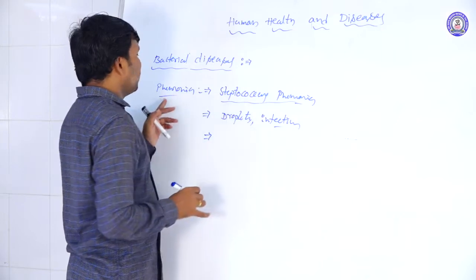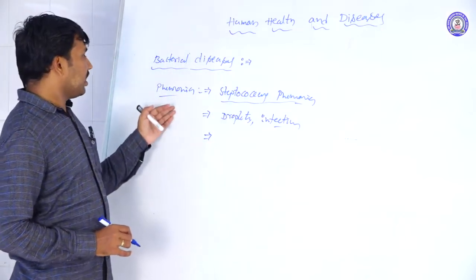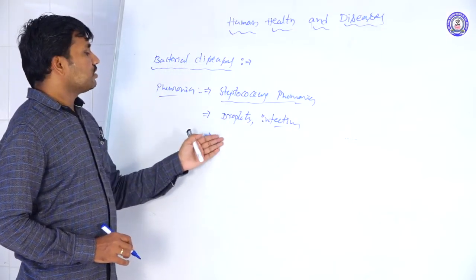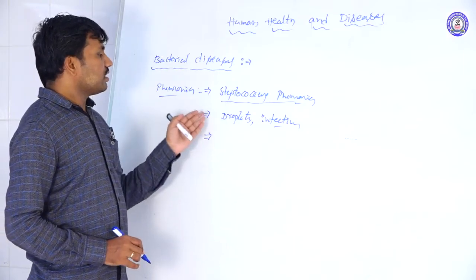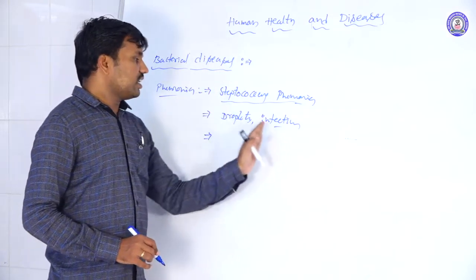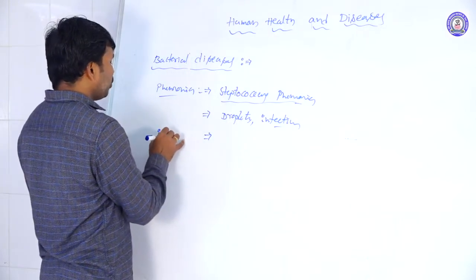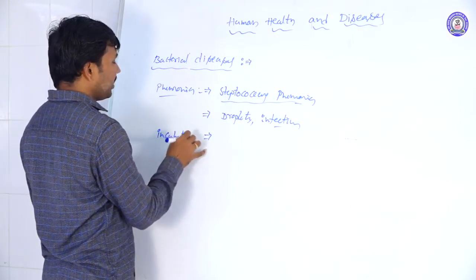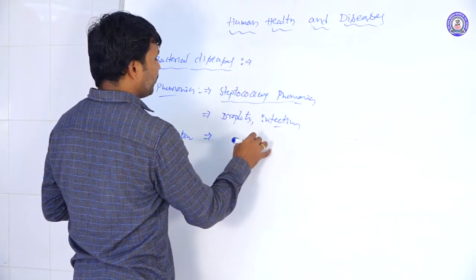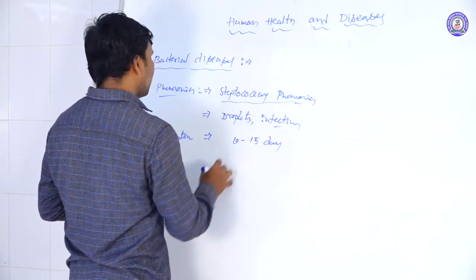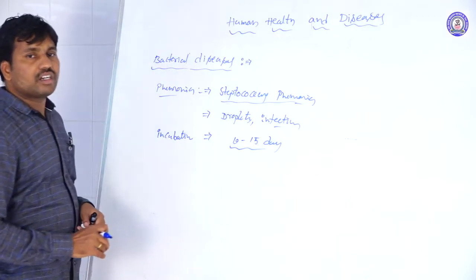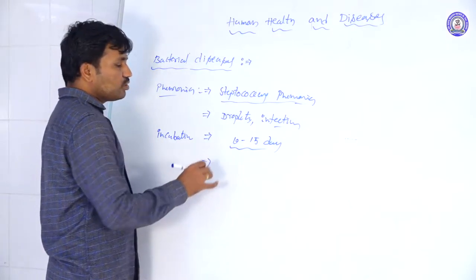And in pneumonia, after the infection occurs, it is not showing any symptoms in the body. That is called the incubation period, which lasts 10 to 15 days. So no symptoms appear in the body during that time.